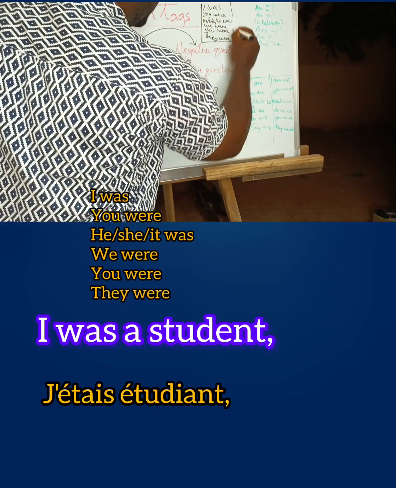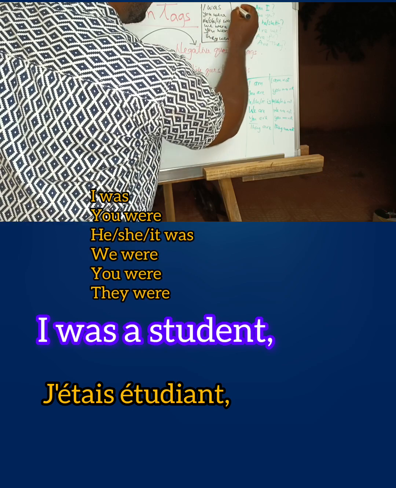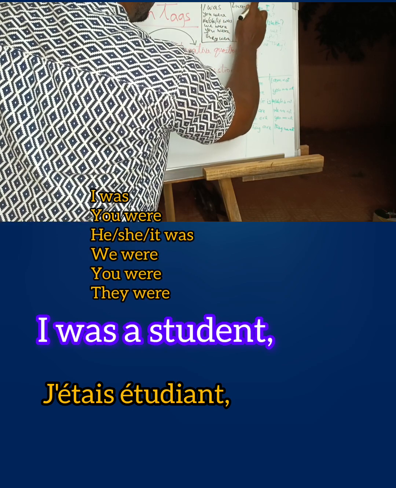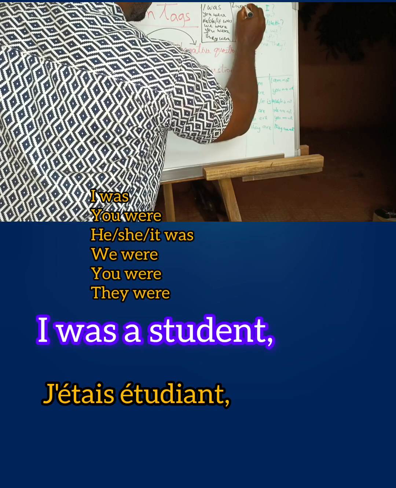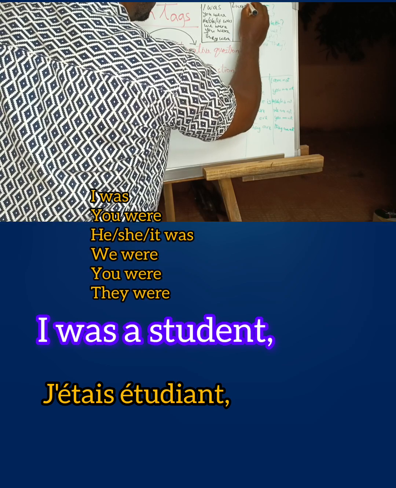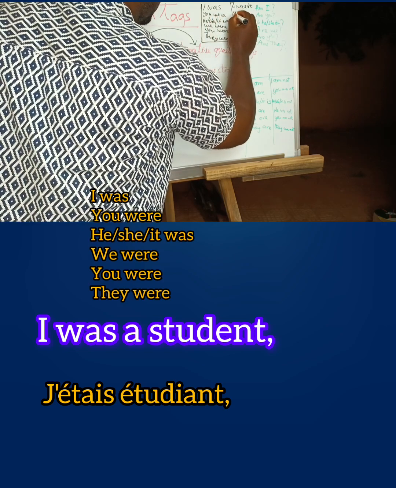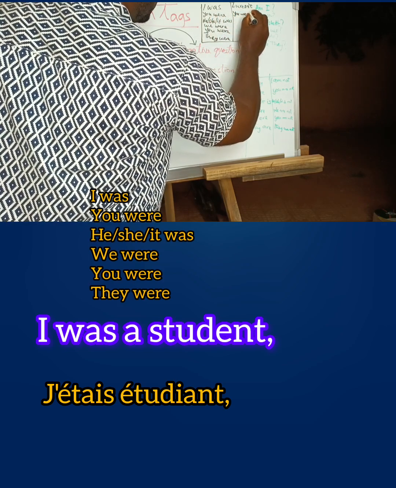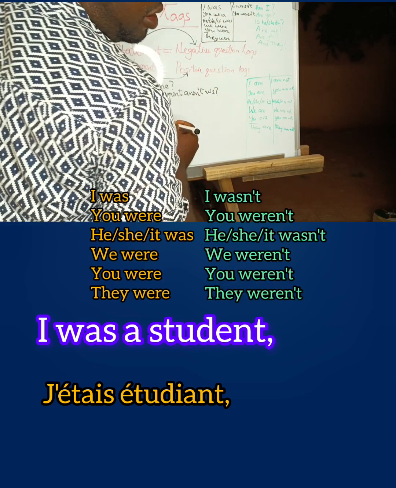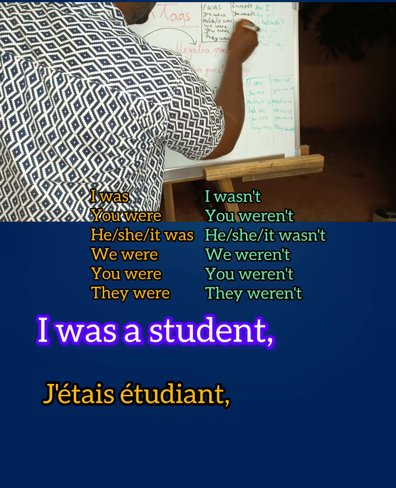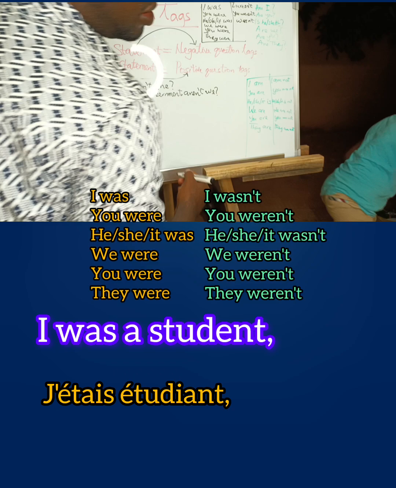All right. So the negative form now would be what? I was not, so I wasn't. You were not, you weren't. He, she, it was not, wasn't.